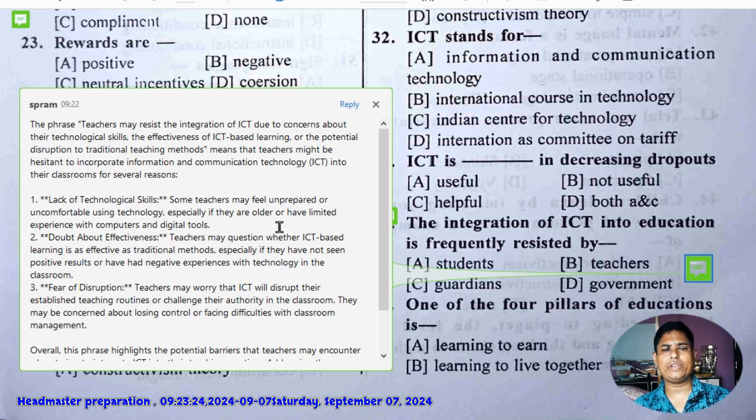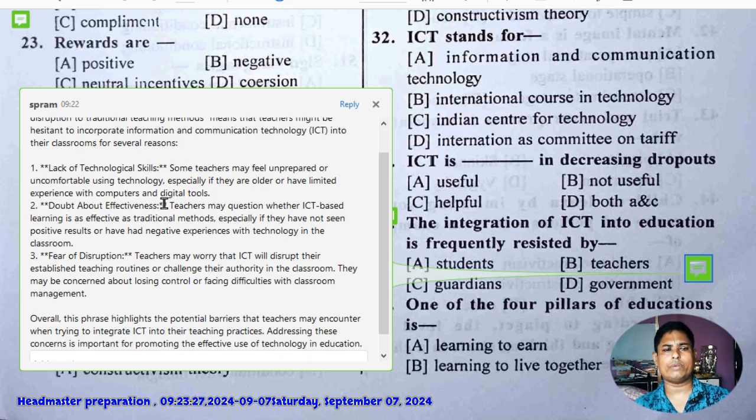Some teachers may feel unprepared or uncomfortable using technology, especially if they are older or have limited experience with computers and digital tools.